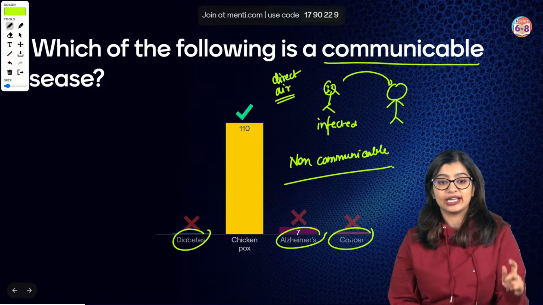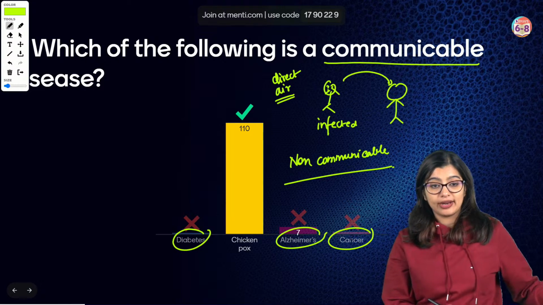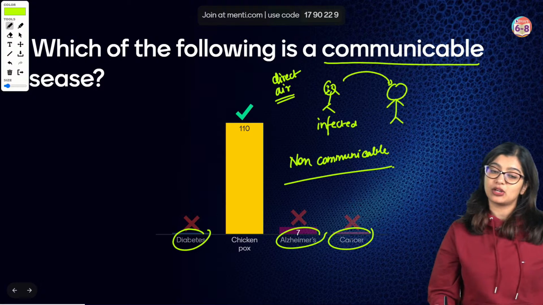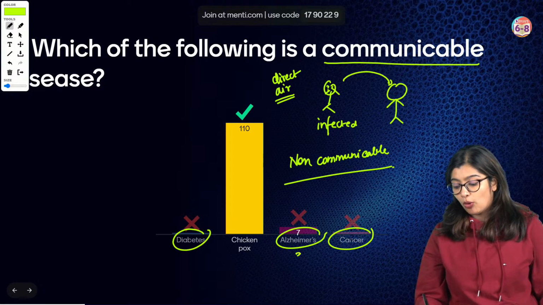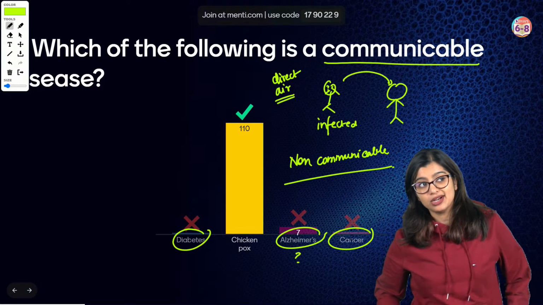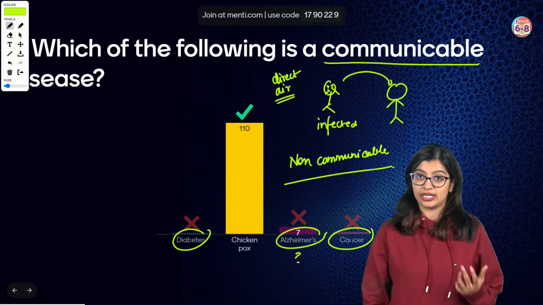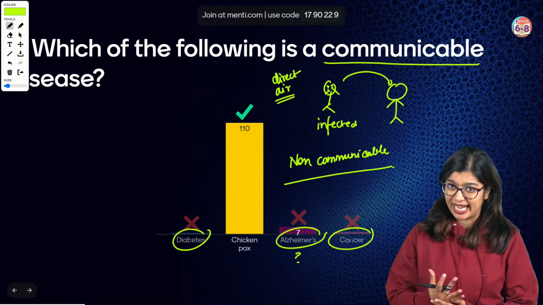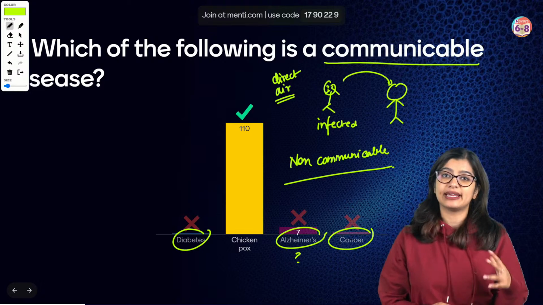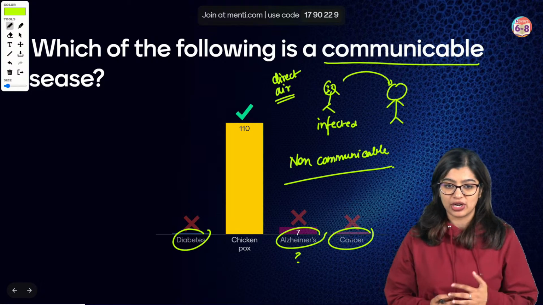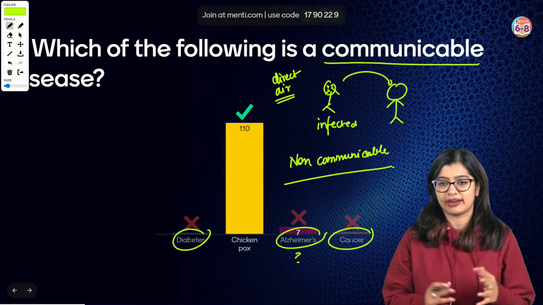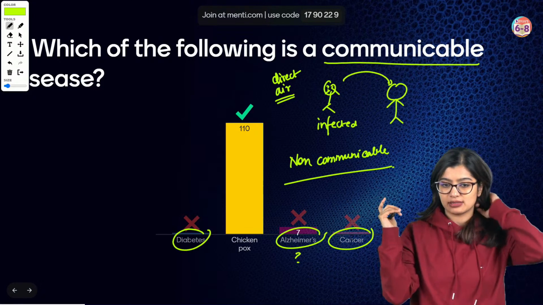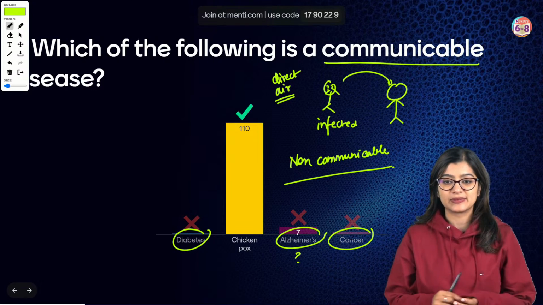So, this right here is important. Ma'am, is cholera also communicable? Yes, Dimple, cholera is communicable. What is Alzheimer's? Alzheimer's is a neurodegenerative condition. That means it affects our brain and our nerve cells, resulting in memory loss. It affects motor functions, all of that. So that is what Alzheimer's disease is.